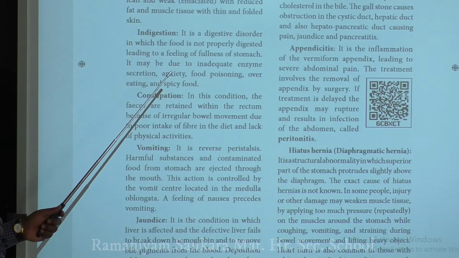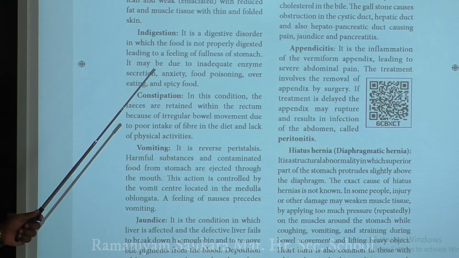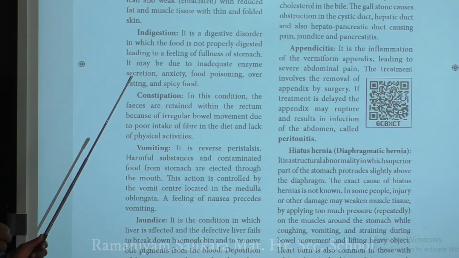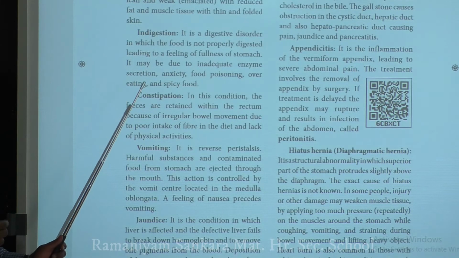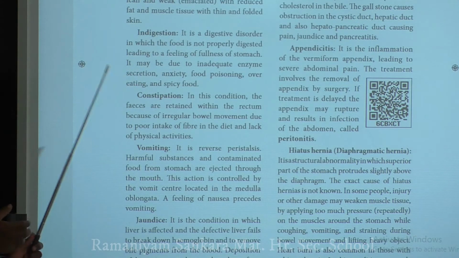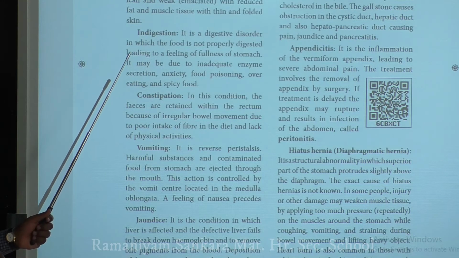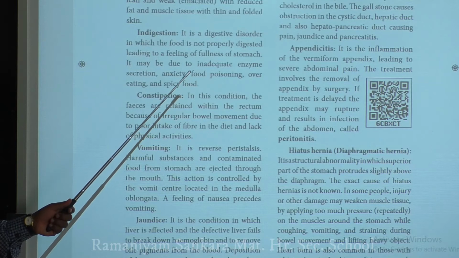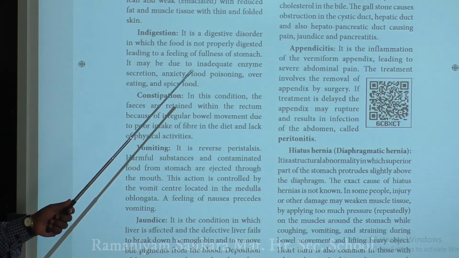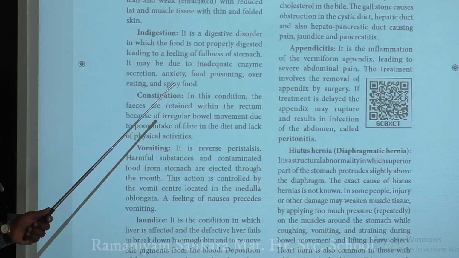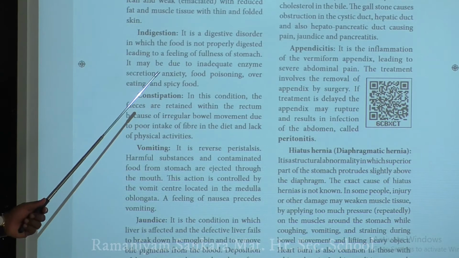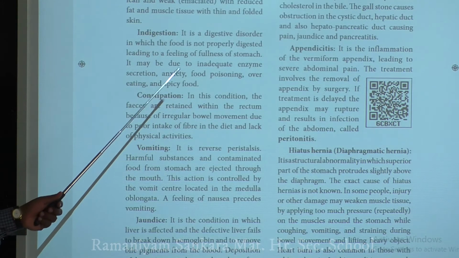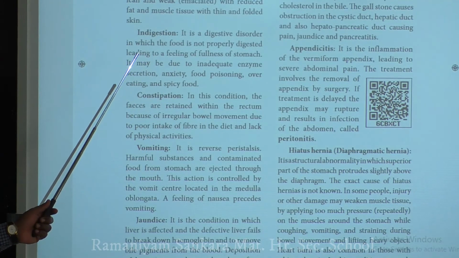And because of this, what will happen? It will affect the digestion of your ingested food. Then sometimes the food is poisoned, or overeating, and spicy foods, all these are important causes of indigestion. So how do we avoid this? You should take proper food that is not poisoned, and you should not worry too much. You have to reduce your anxiety, and eat a normal amount of food, so that you get proper secretion of your digestive enzymes.